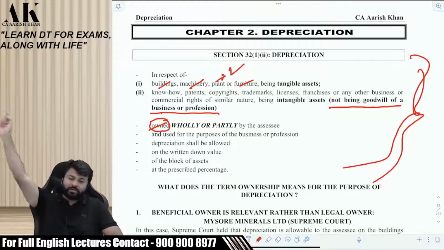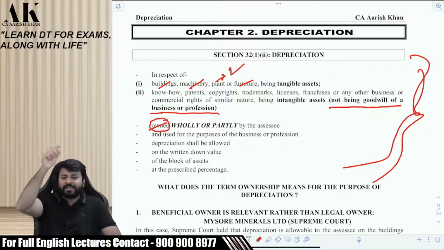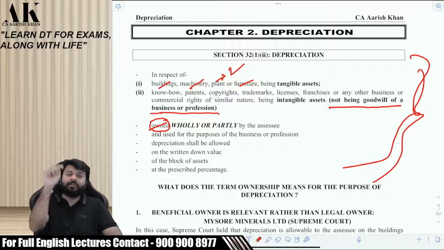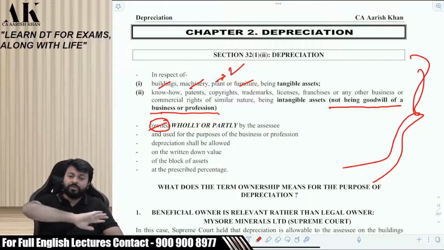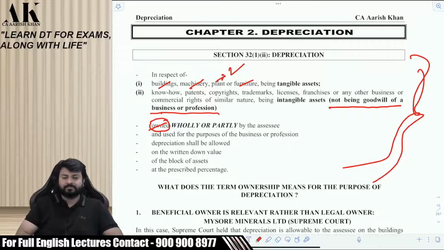And when we'll be doing the questions of past papers, you'll come to know how minutely ICAI asks the paper, how minutely they ask the things. Unless and until you have done in-depth studies, you will not be able to crack the paper. So what are we doing right now? We are at the first stage of our preparation. We are understanding the concepts.